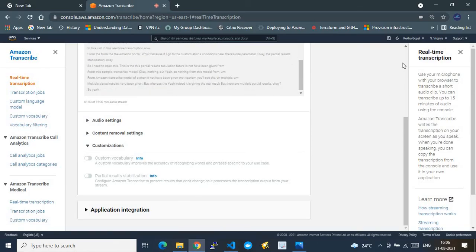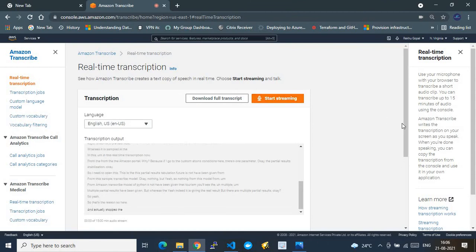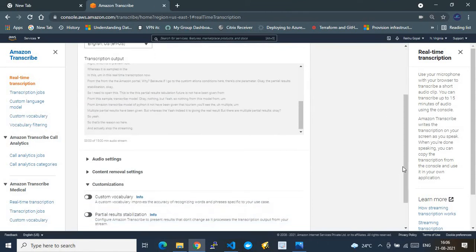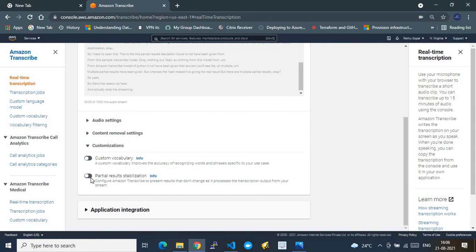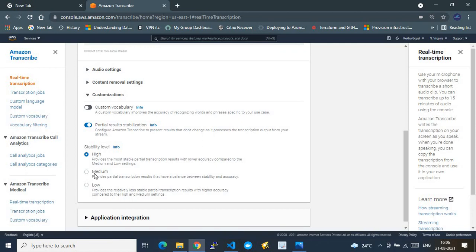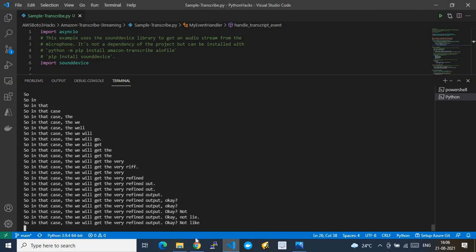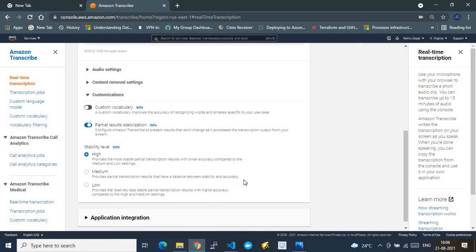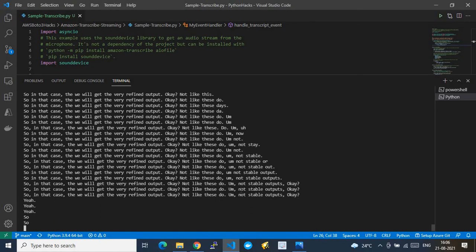So here, let me stop the streaming. Once you stop the streaming, if I go to the customization, this feature has to be enabled. That is partial result stabilization, where you can choose the stabilization level you want. Generally the recommended level is medium. If we enable this feature, or pass these parameters while invoking the Amazon Transcribe stream APIs, we will get very refined output, not these unstable outputs. So that's the key update from my side.